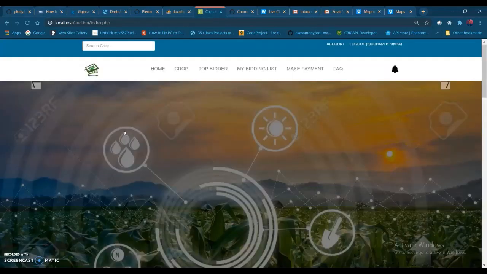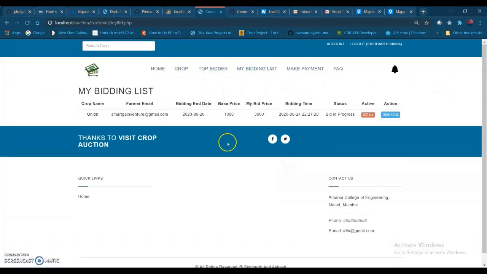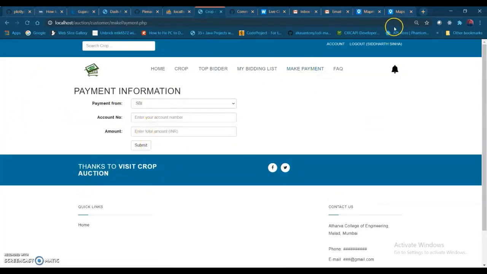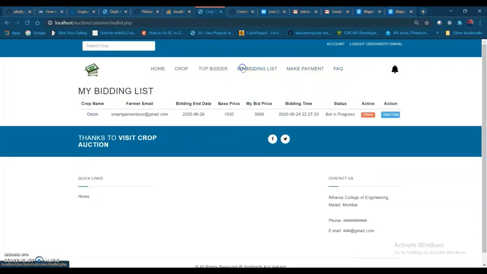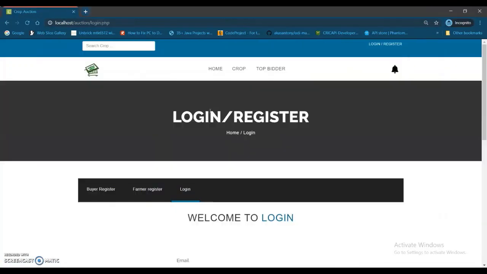So this is how the bidding is done. This is the top bidder I showed you by the bidding list. This is the crop that I have bid for now. Make payment, I have shown you how to make payment. This is the FAQ page. So now let's go on to the farmer's login.